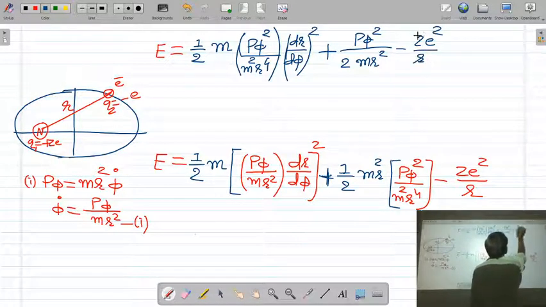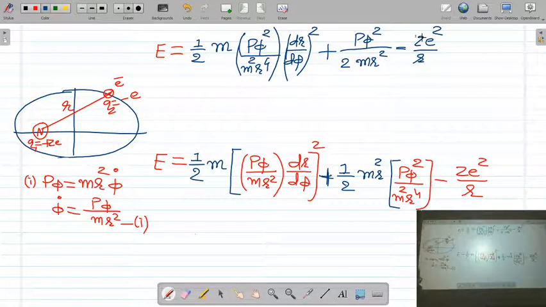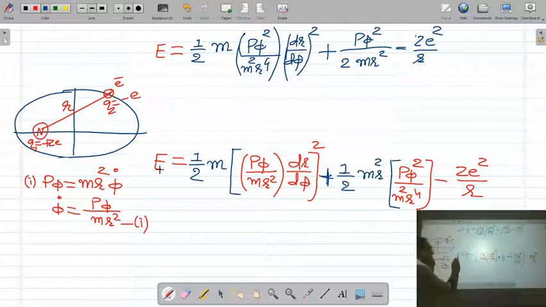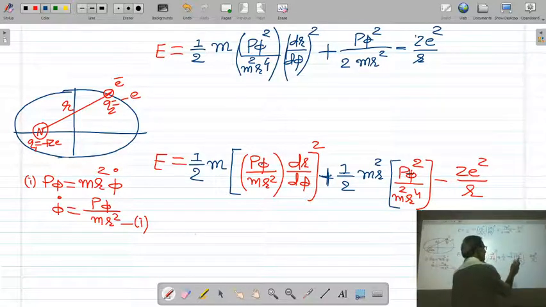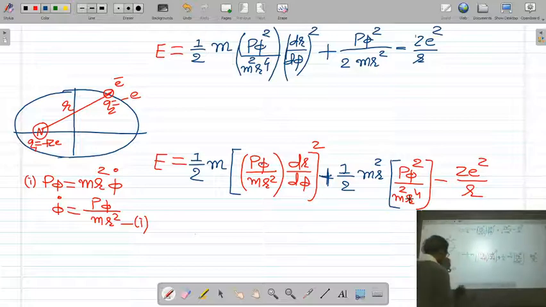So this is the equation of total energy in terms of p phi. What is p phi? It is the angular momentum of the electron corresponding to phi point. So the total energy of the electron in terms of angular momentum of the electron is 1 by 2m, p phi upon mr square will be p phi square upon m square r4 dr by d phi whole square plus, here 1 mr square is cancelled, so p phi square upon 2 mr square minus z square upon r.